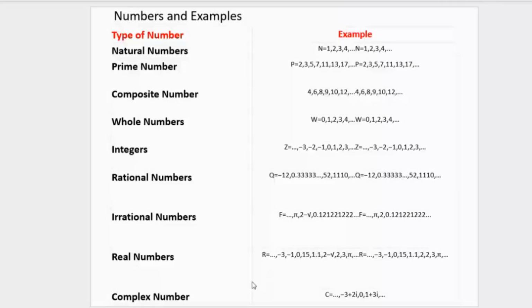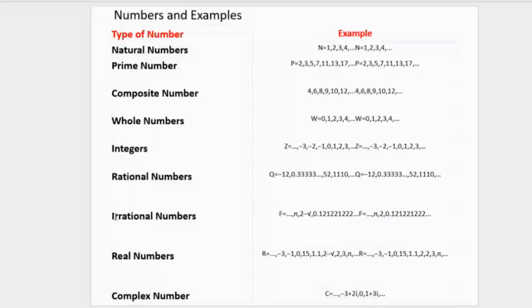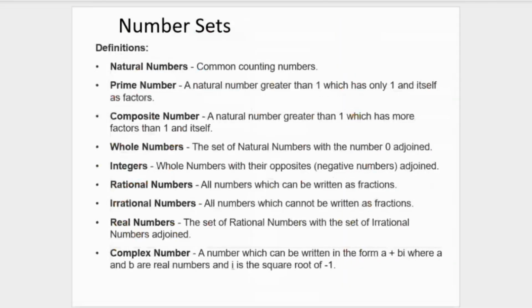So continuing, now we have irrational numbers. The difference between rational and irrational numbers is that irrational numbers cannot be written as fractions. Now, what do I mean by that? A very common example is pi, right? If you try to write out pi, of course, we know that pi is 22/7. But what we mean by written as a fraction is that if you try to divide that, pi, or for example, square root 2, goes on forever. There is no end, it keeps recurring. So basically, irrational numbers are all those that cannot be resolved.